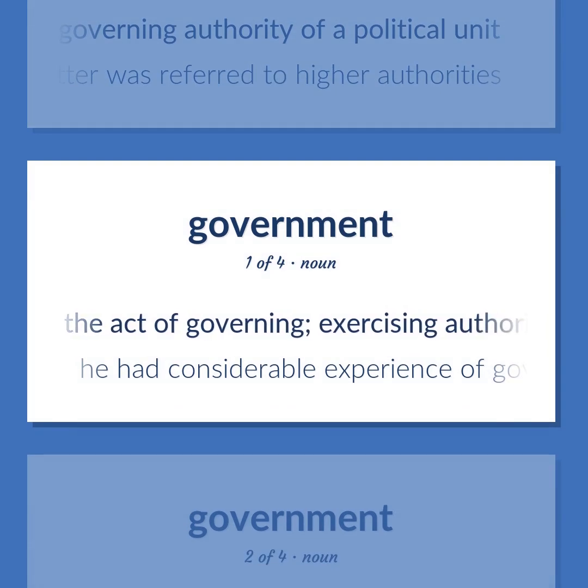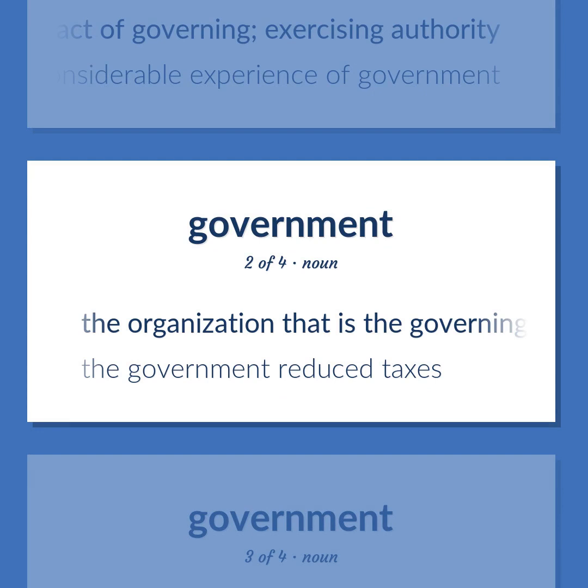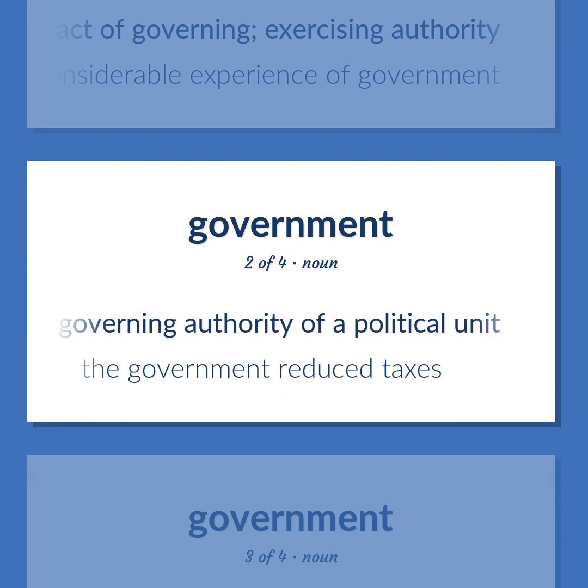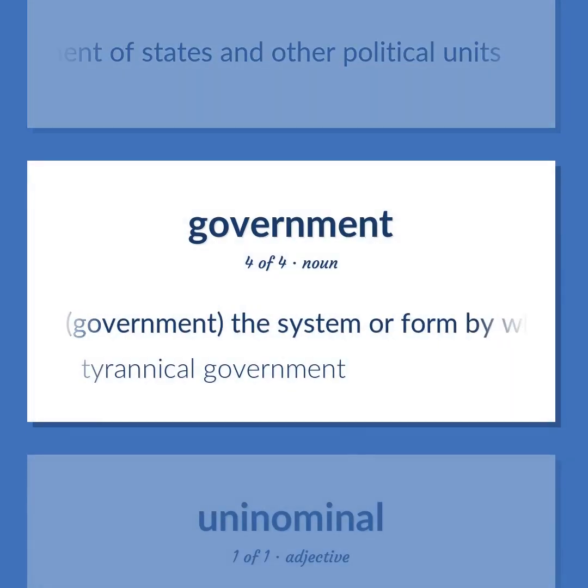The act of governing, exercising authority. He had considerable experience of government. The organization that is the governing authority of a political unit. The government reduced taxes. The study of government of states and other political units. Government, the system or form by which a community or other political unit is governed. Tyrannical government.